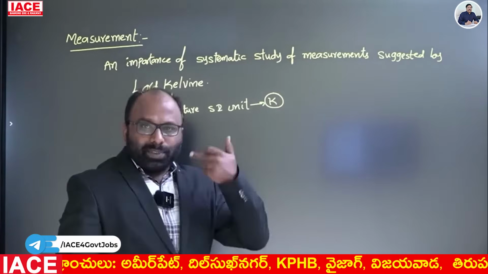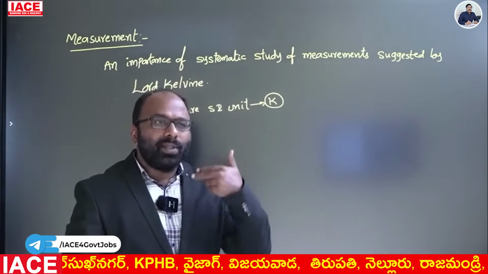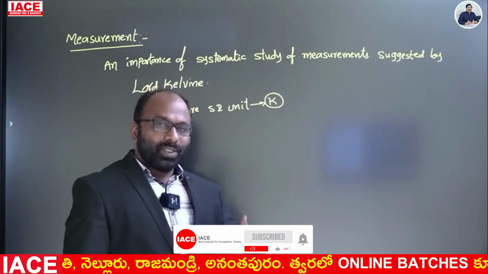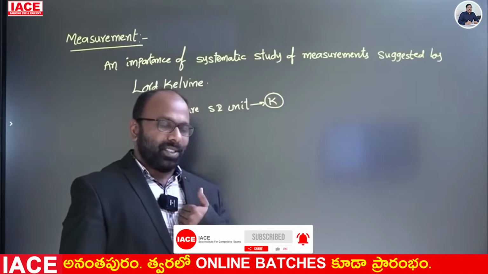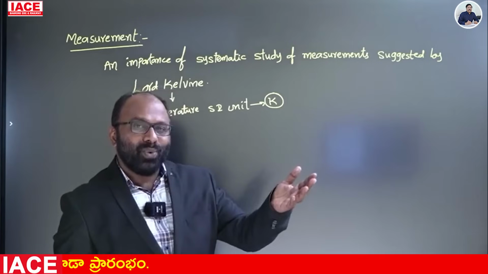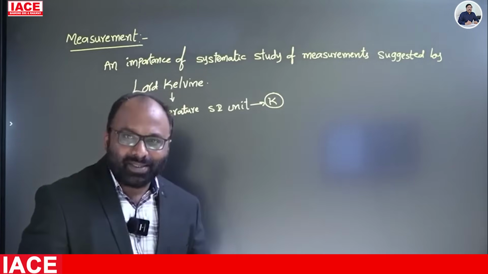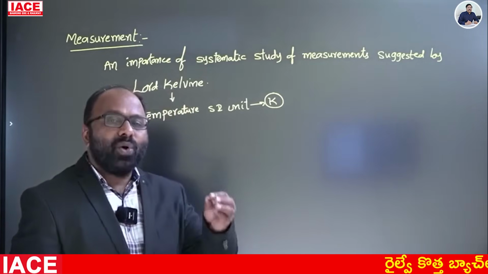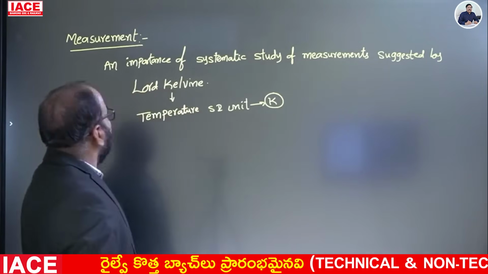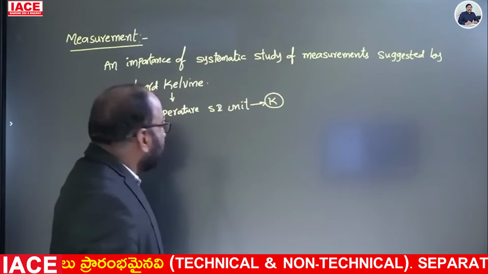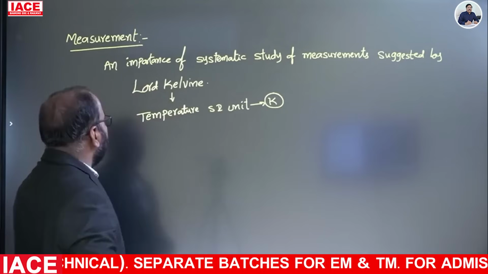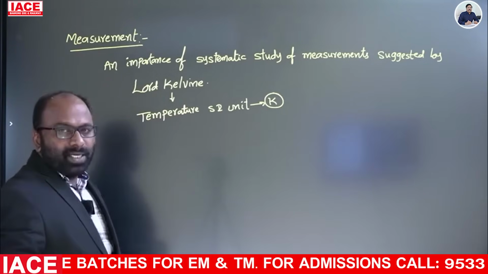See, it is an object. How to measure the height? So, this is the unknown value of the object. This unknown value of the object is compared with the known value, that is called measurement. Whatever it is, unknown value compared with known value, that is what we call measurement. So, the importance of systematic study of measurement was suggested by Kelvin, so in his honor it is expressed in kelvins.